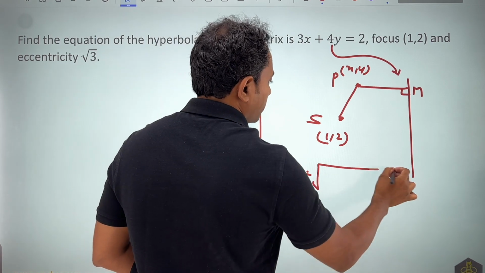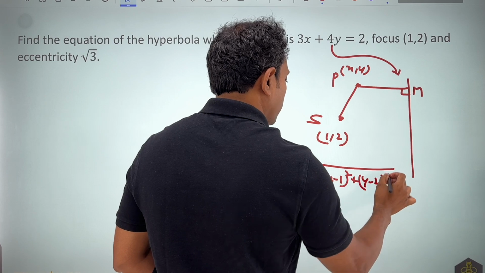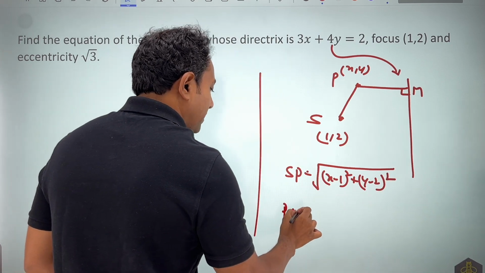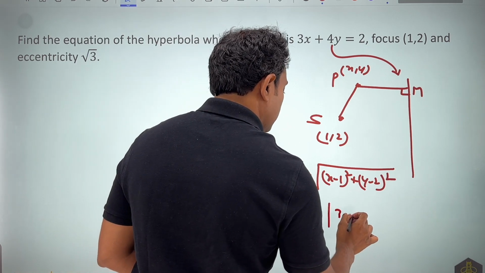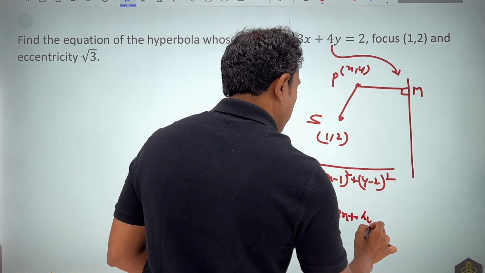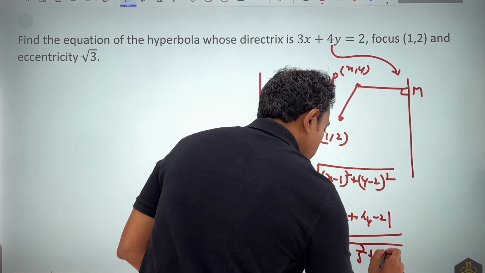So you can see that SP from here is nothing but x minus 1 whole square plus y minus 2 whole square, from the distance formula. From the perpendicular distance formula, it will be ax1 plus by1 plus c, so it will become mod of 3x plus 4y minus 2, divided by root of 3 square plus 4 square.